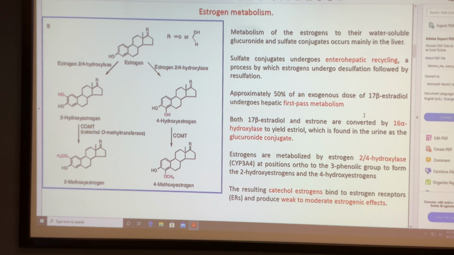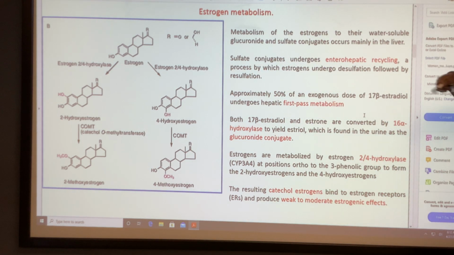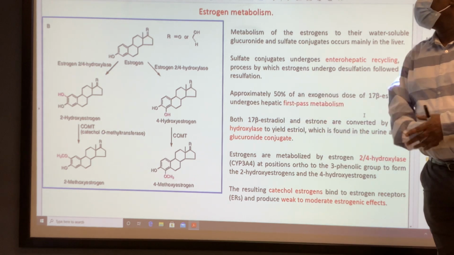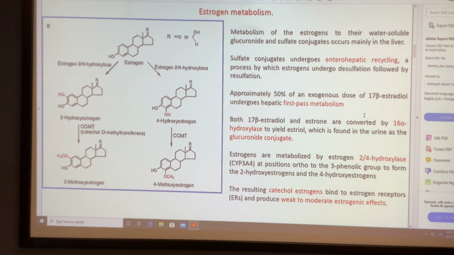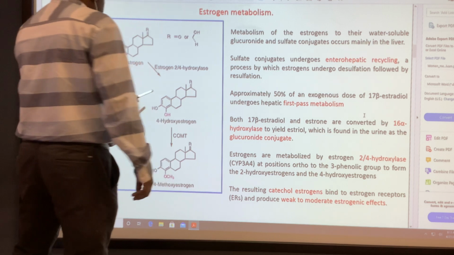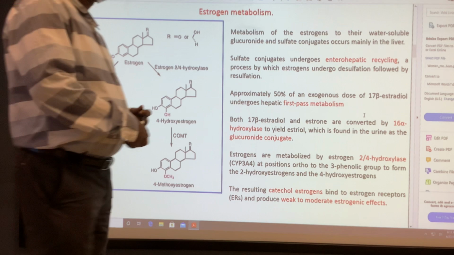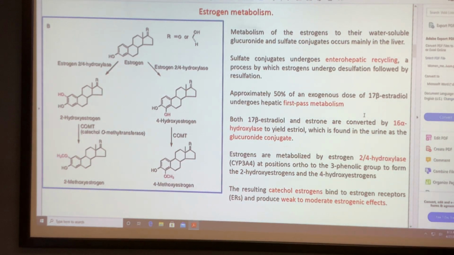So the major one is phase 2 metabolism with glucuronide conjugates, and only the sulfate conjugates undergo enterohepatic recycling. Whenever you give an external dose, 50% undergoes first pass metabolism. 2,4-hydroxylase gives catechol estrogens, followed by metabolism with catechol O-methyltransferase, giving methoxy analogs, which have weak estrogenic activity.